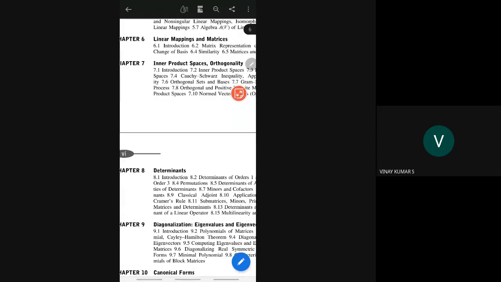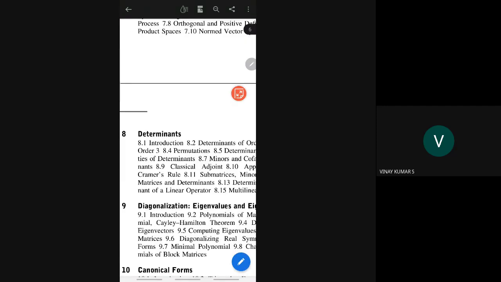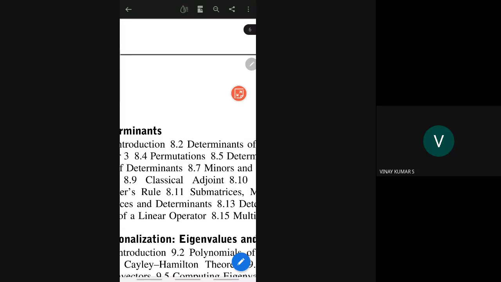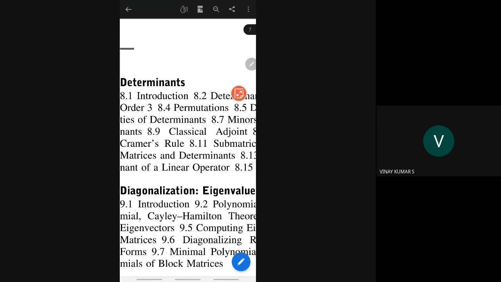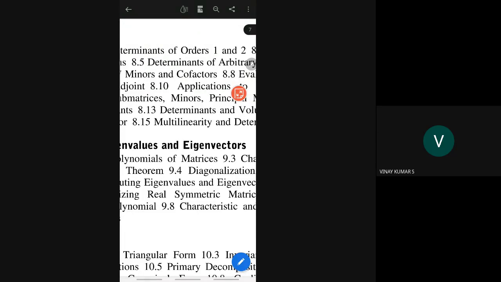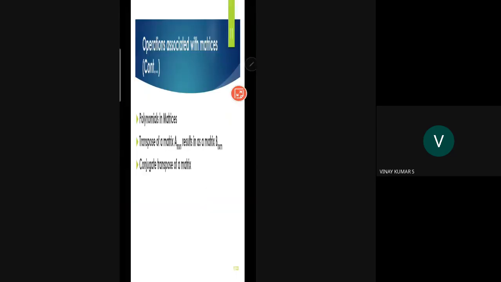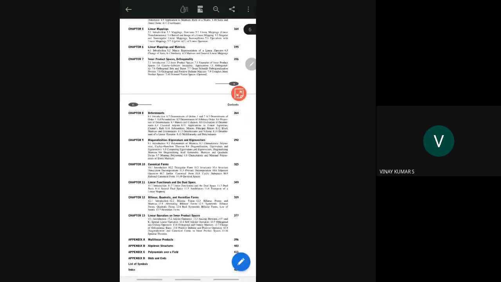Then you can look into chapter 8, which is all about determinants and their properties. Again, don't look into all the topics; just determinants and properties is enough. And then eigenvalues and eigenvectors. I will share this book in the classroom folder, along with some other books for reference. Now I'll give some problems.